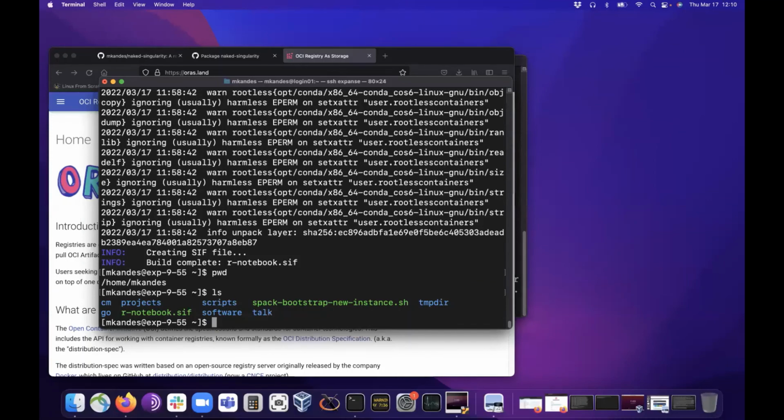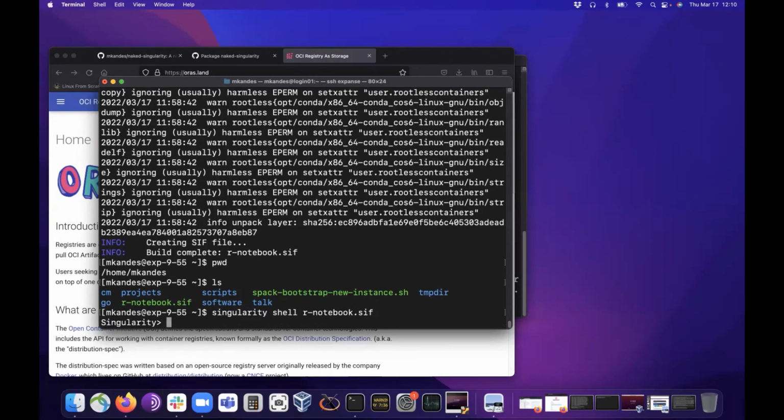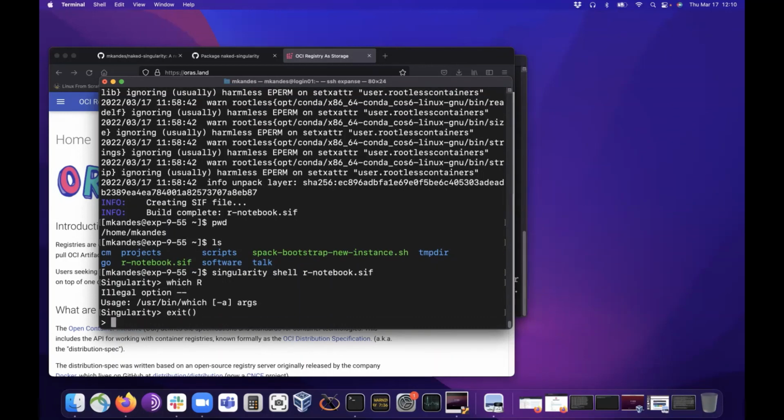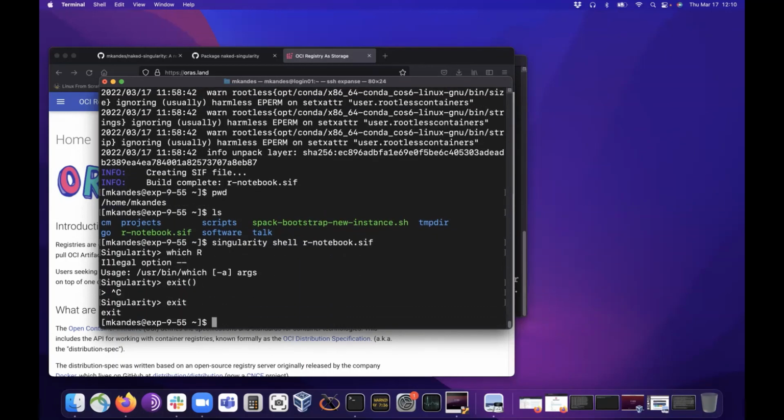I mentioned before, one of the other important commands is Singularity shell. So if you just want to log into the container and poke around, we can log in and see what's here, right? There's a new issue with Singularity on our systems. I'm going to do this a little differently.